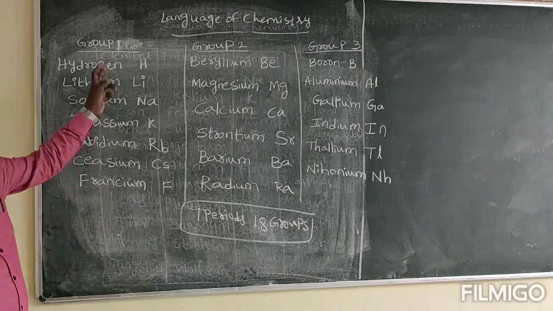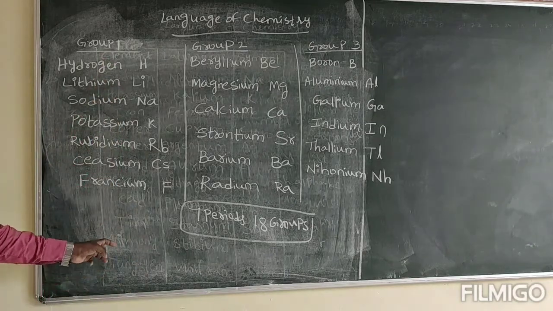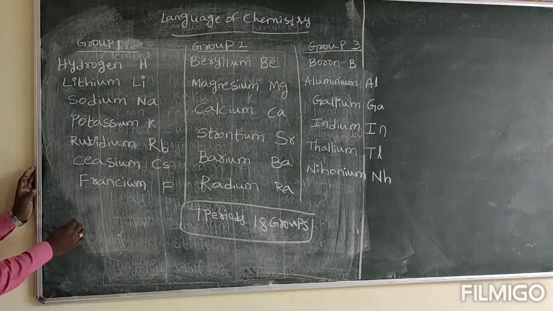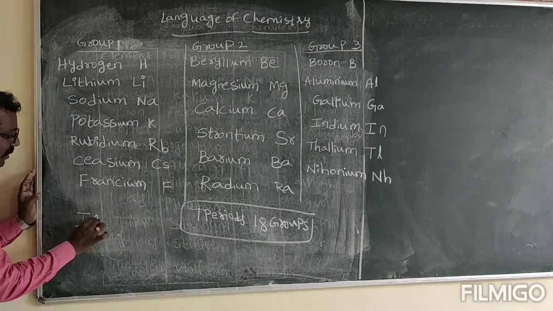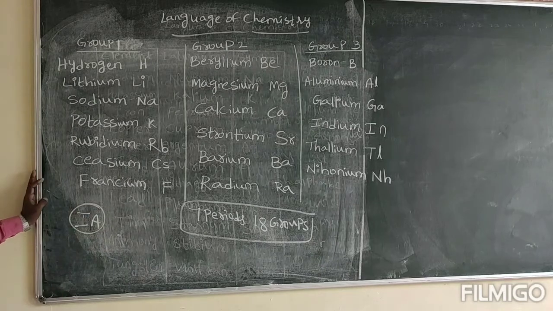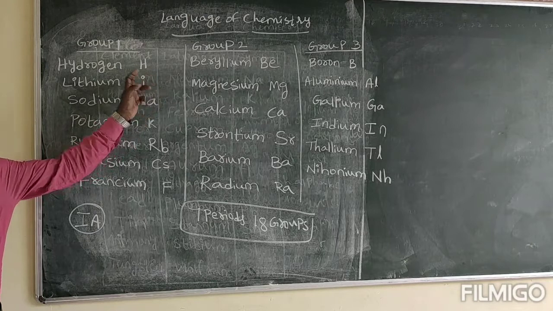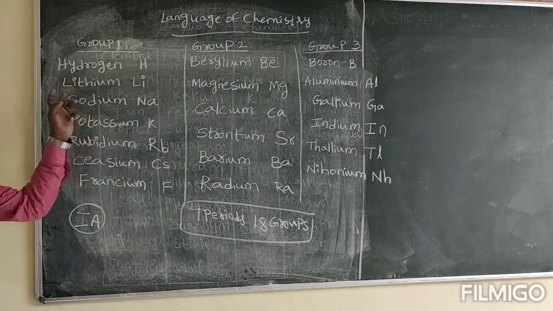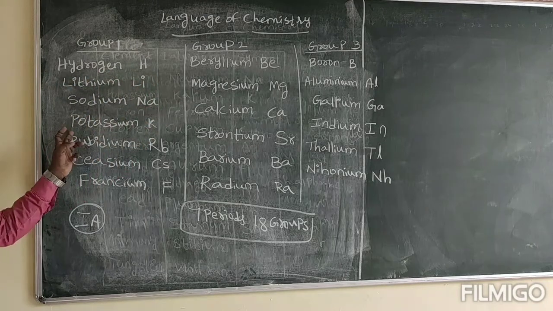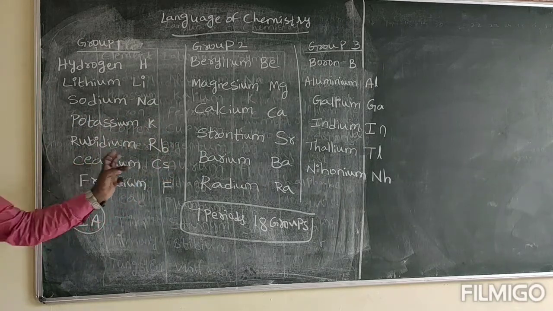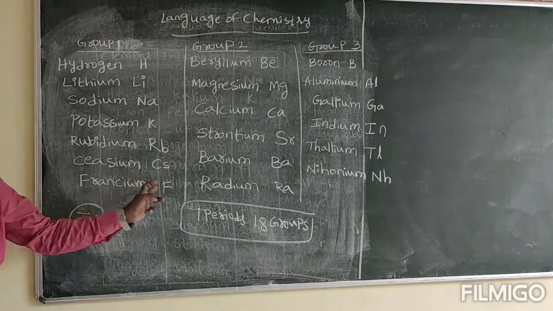Okay, so first, group 1. Group 1 is also called 1A elements. Hydrogen H, lithium Li, sodium Na, potassium K, rubidium Rb, cesium Cs, francium.